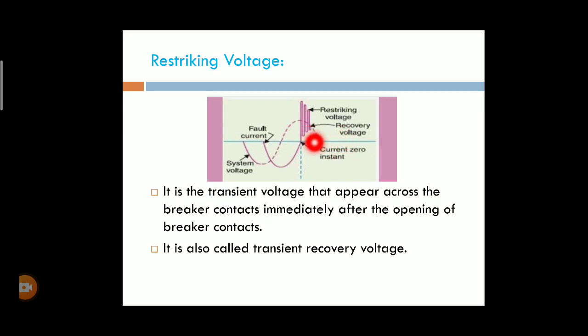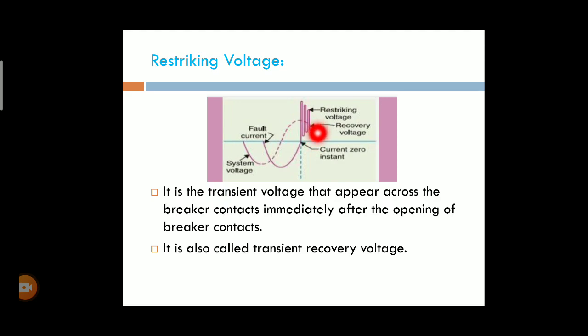Okay, this is the RMS voltage that appears across the contacts of the circuit breaker after complete die-out of the oscillation.